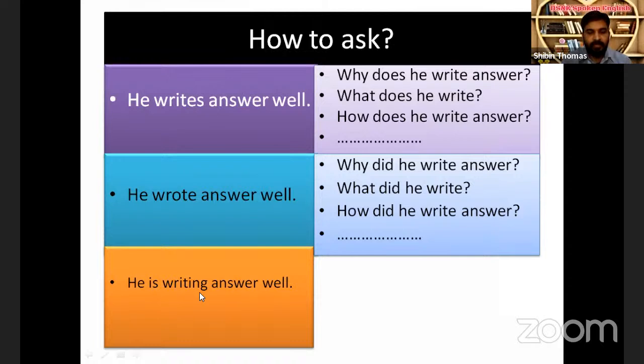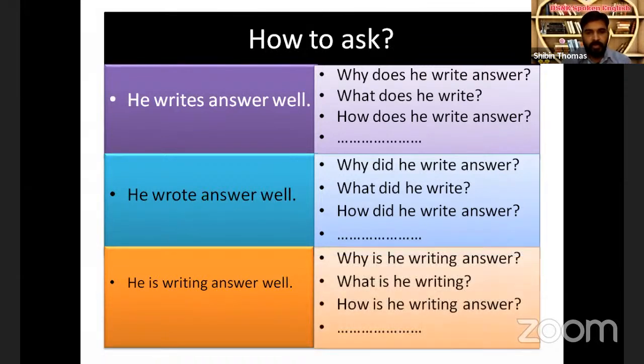The main verb is writing. If there is an auxiliary verb, we don't have to look for a new word. Everything is there. We just need to arrange the words properly. That is why the question word is there, then is, then the subject he, then writing, that's already in the answer, then the word answer. Why is he writing?